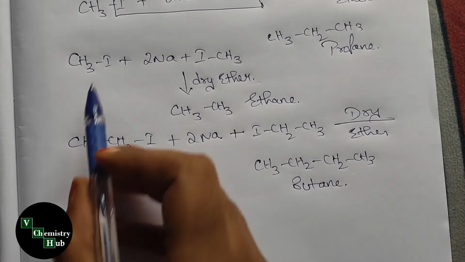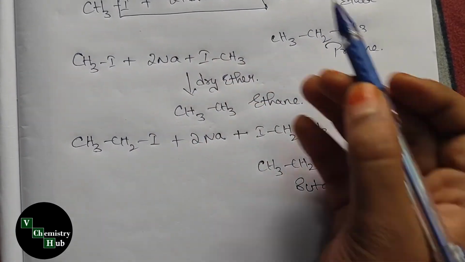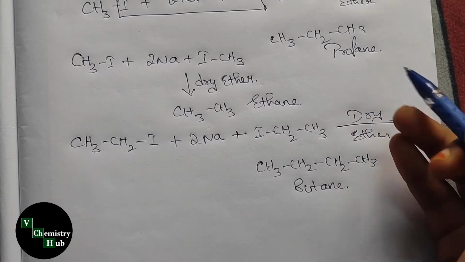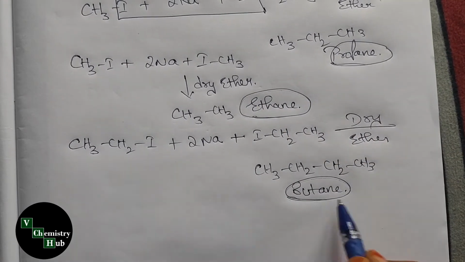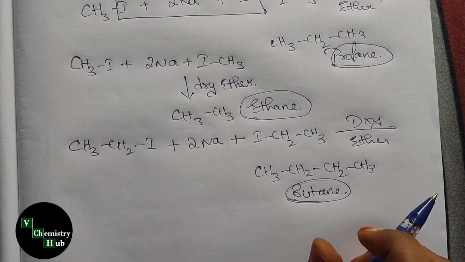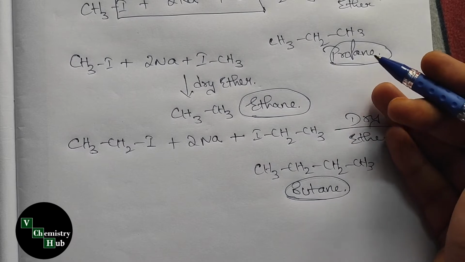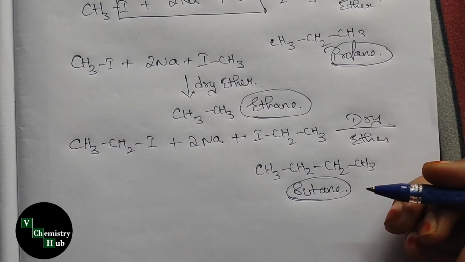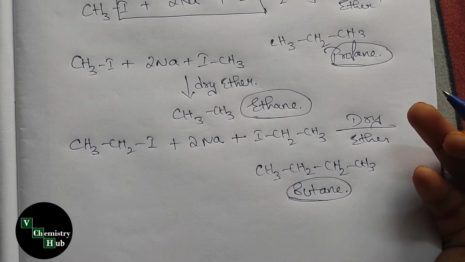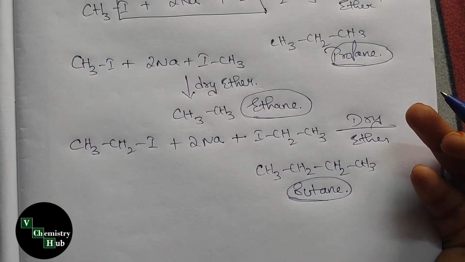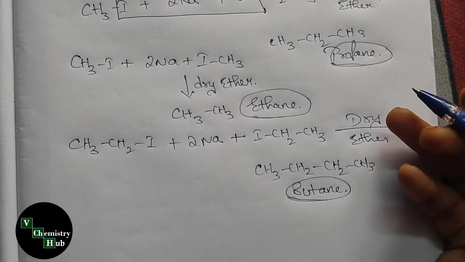In case of unsymmetrical alkyl halides, if they react with each other, then we will get three products: propane, ethane, and butane. All these three have similar, nearest boiling points, so it is difficult to separate them through fractional distillation. So Wurtz reaction is only applicable for symmetrical alkanes.